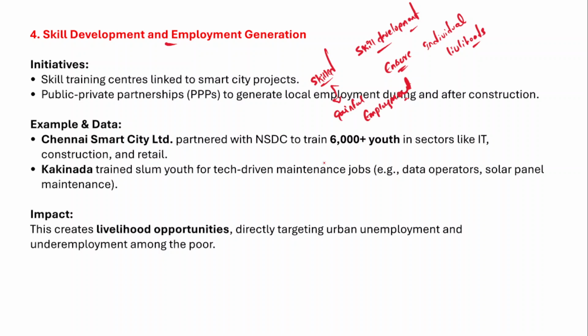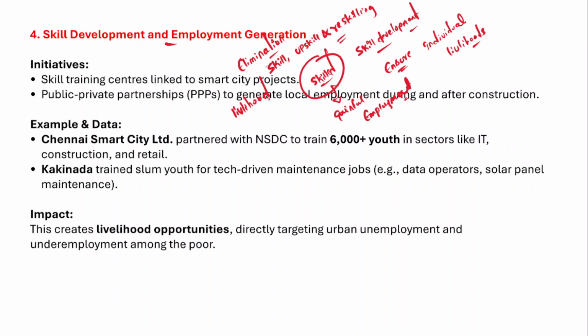So if you aim at elimination of urban poverty, skilling, upskilling, and reskilling of the existing urban population is very important, so that gainful employment opportunities can be generated, and it ensures livelihood security.